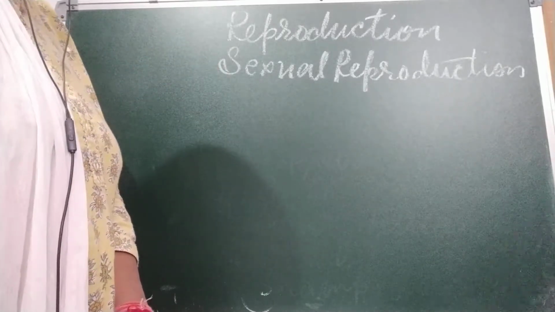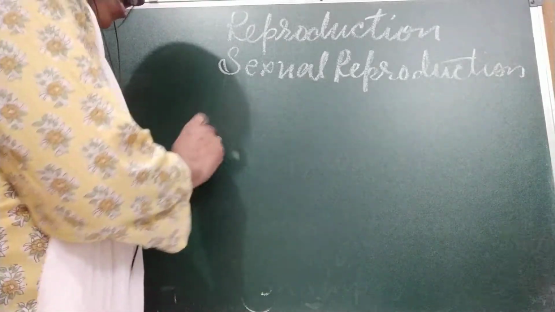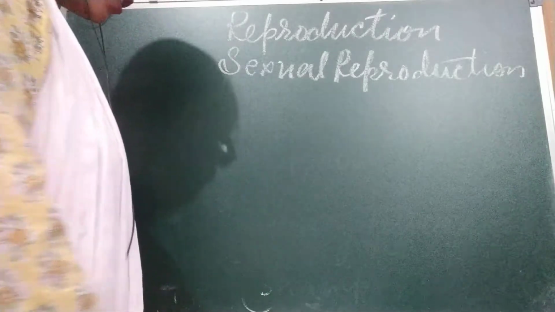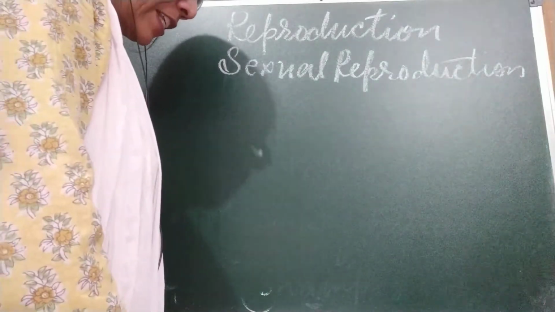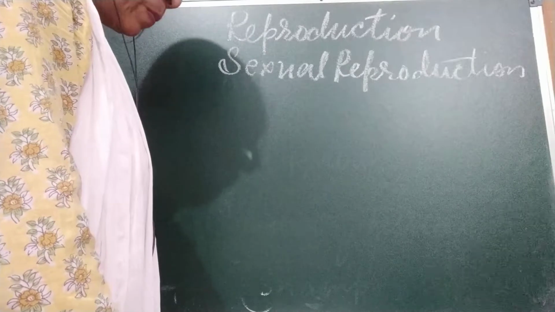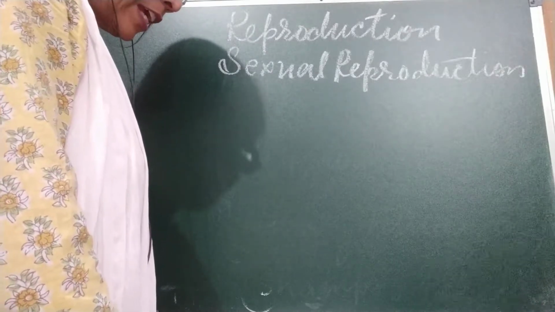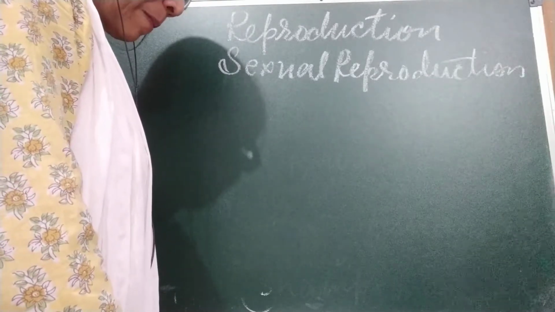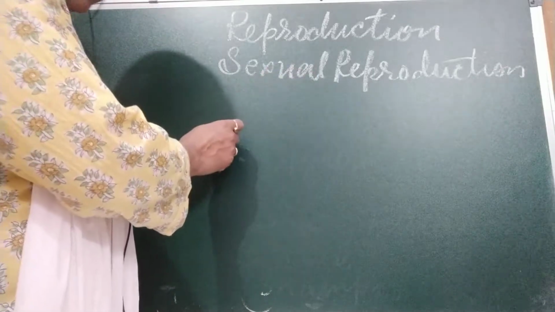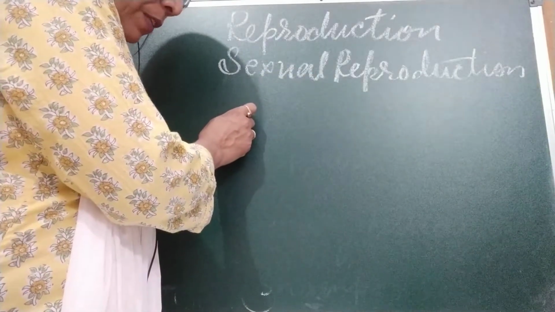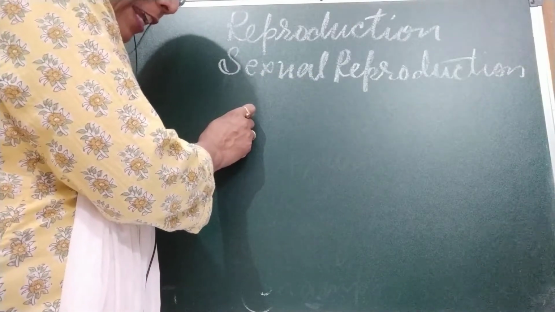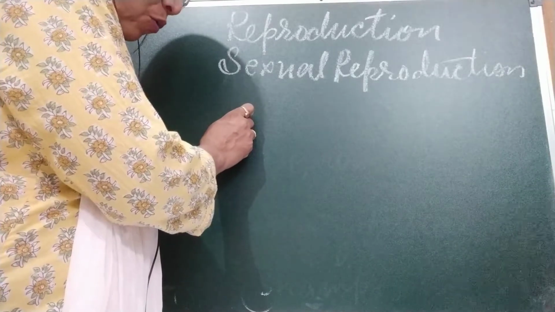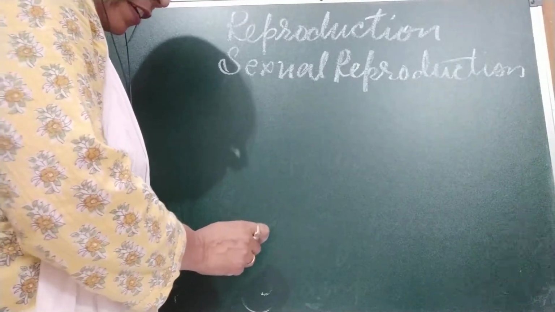Sexual reproduction involves the fusion of female and male reproductive cells, or we call them gametes. In animals such as frog, fish, bird, reptile and humans, there are separate male and female forms. An individual therefore produces only one kind of reproductive cell.